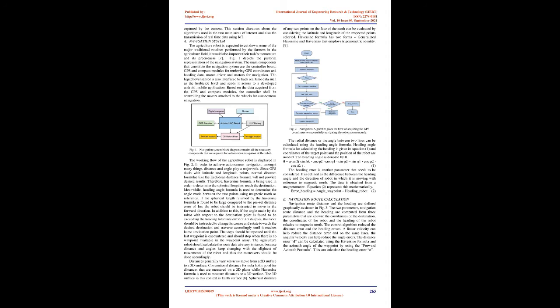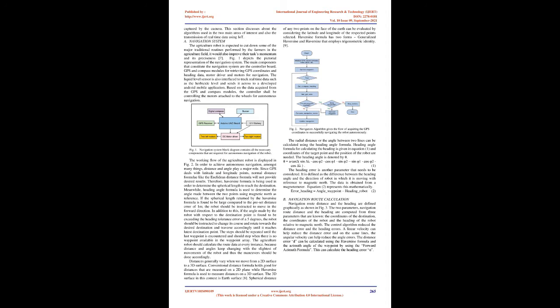Fig 1 depicts the pictorial representation of the navigation system. The main components that constitute the navigation system are the controller board, GPS, and compass modules for retrieving GPS coordinates and heading data, and motor driver and motors for navigation. The liquid level sensor is also interfaced to track real-time data such as the herbicide level and send it across to a developed Android mobile application. Based on the data acquired from the GPS and compass modules, the controller controls the motors attached to the wheels for autonomous navigation.